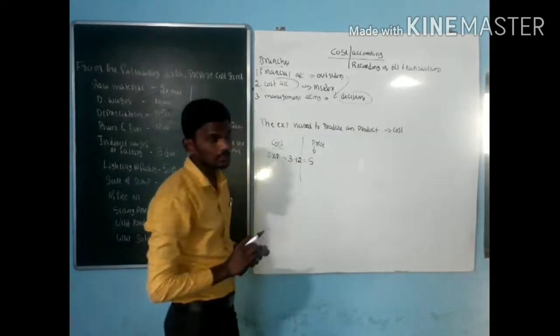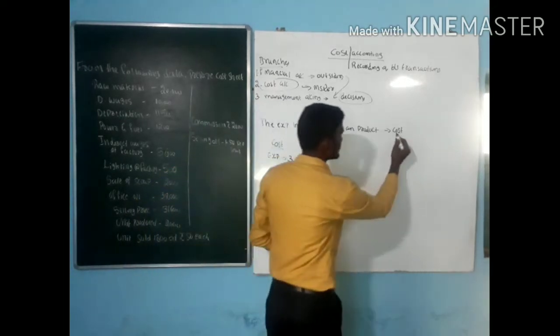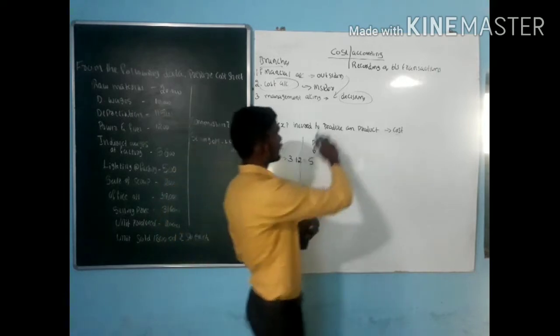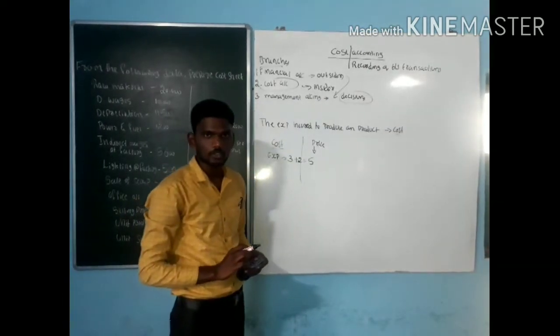Now, the meaning of cost and the meaning of accounting, clubbing them together: cost accounting. Whatever expenses we incur to produce a product, recording those things in the books of account is called the meaning of cost accounting.